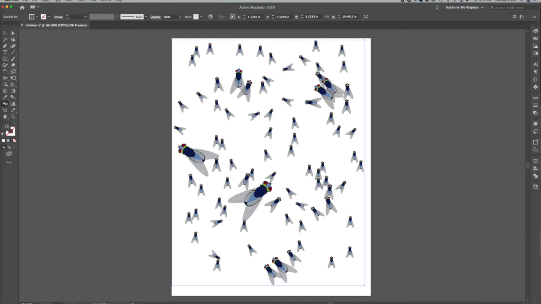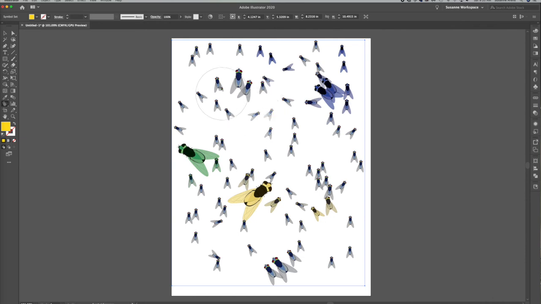Then let's go check out the symbol stainer tool. And for that, you can see your fill color is a question mark. Let's go pick a blue. So if I click on these, you can see the more times I click, the darker blue it gets. Let's pick green. Let's pick a yellow. Pretty fun.